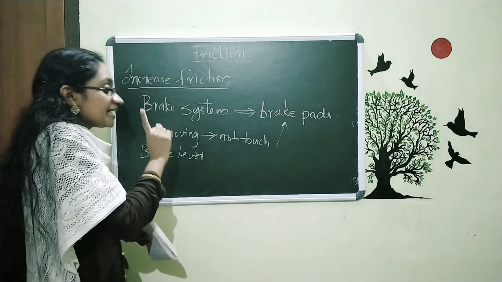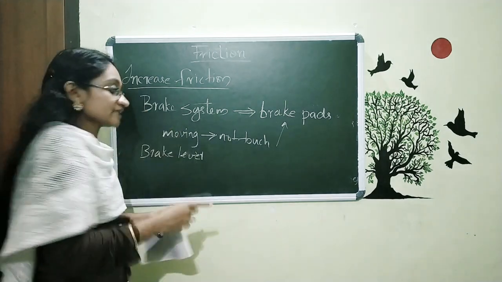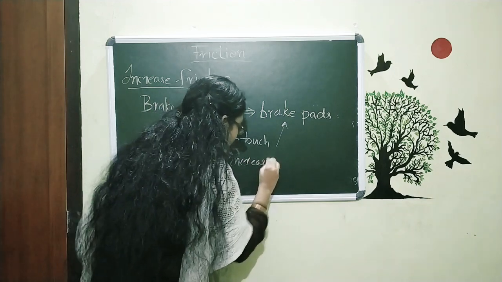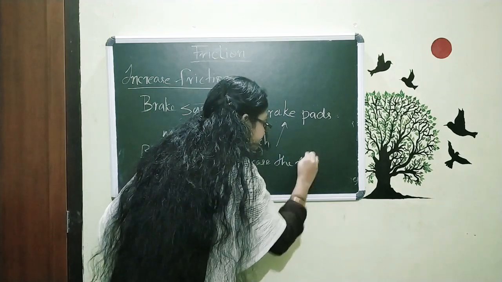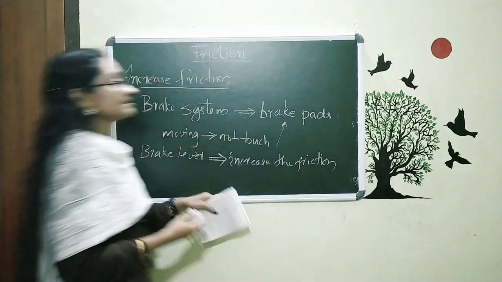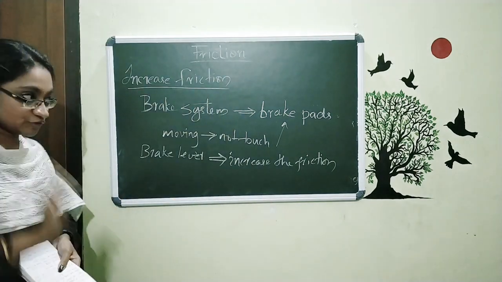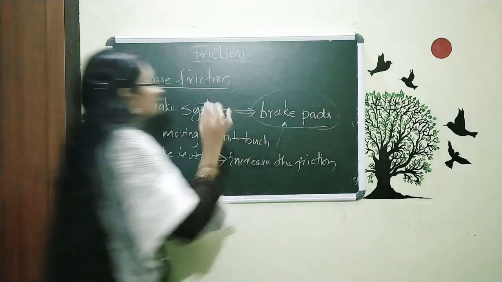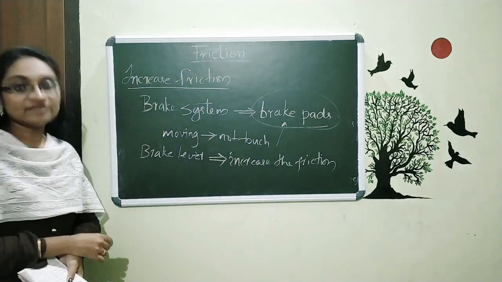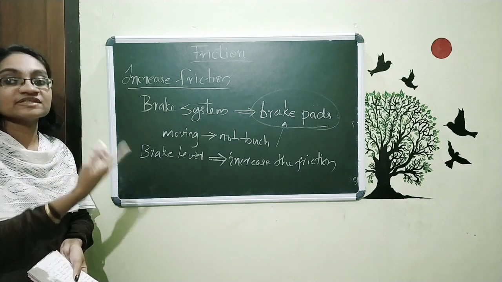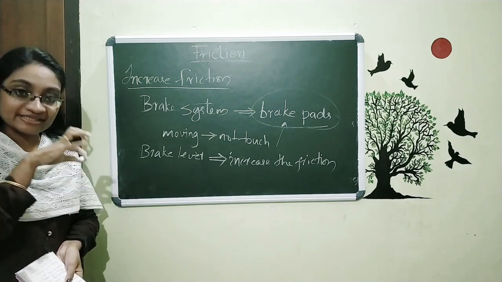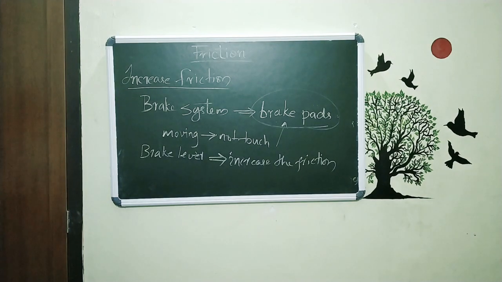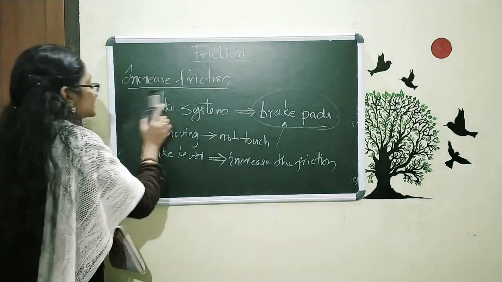It will increase the friction, and that's how the vehicle gets stopped. So by giving these brake pads we increase the friction, and that's how this bicycle or automobile gets stopped on the road. This is another way we can increase the friction.